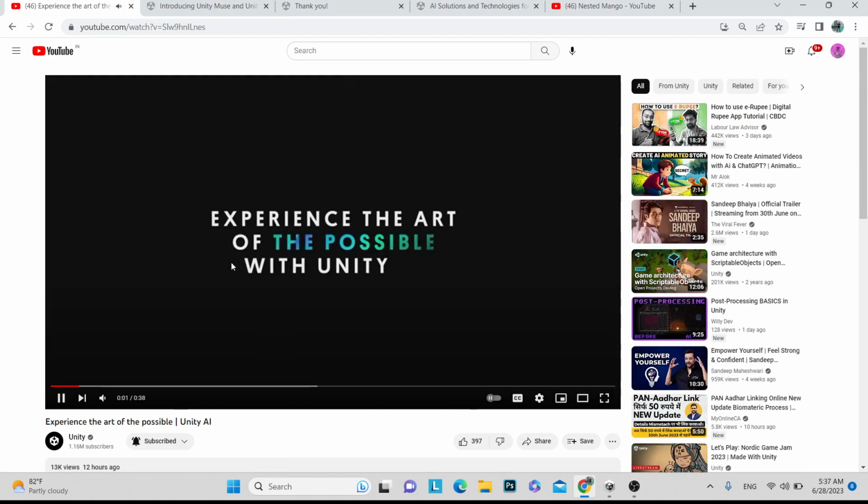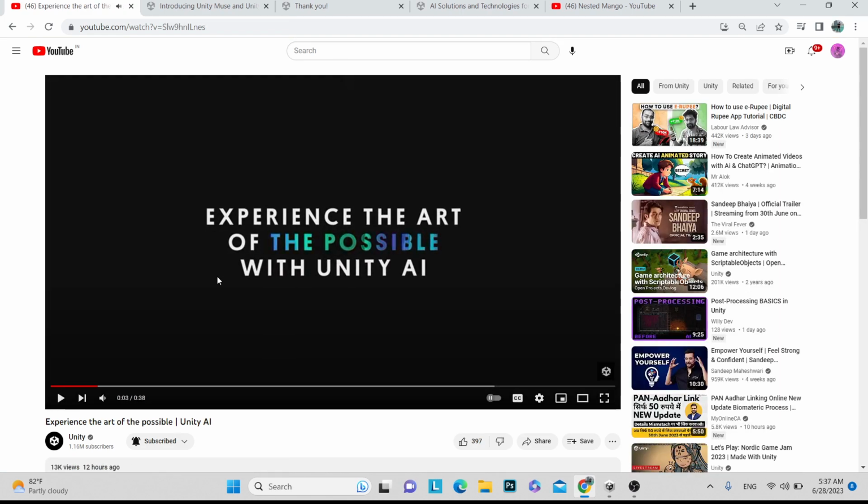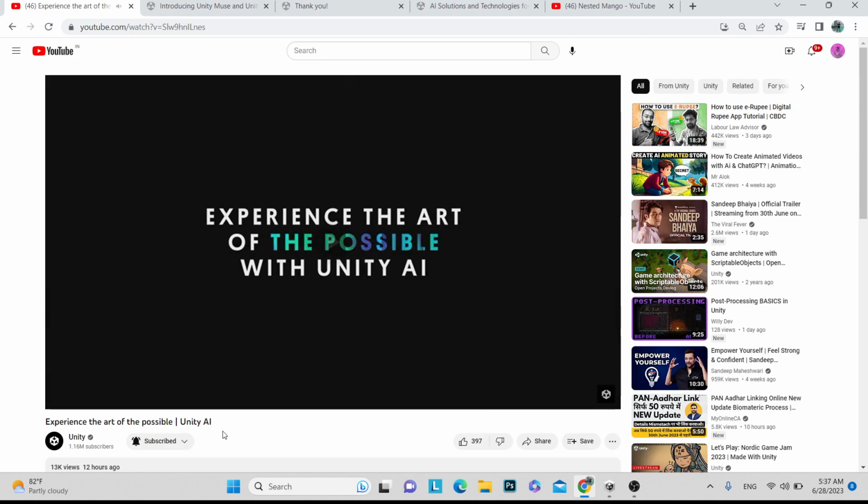They have created this character by using the AI. You can see, experience the art of the possible with Unity AI.